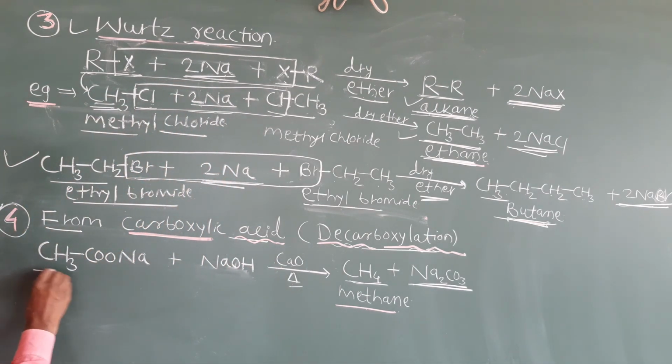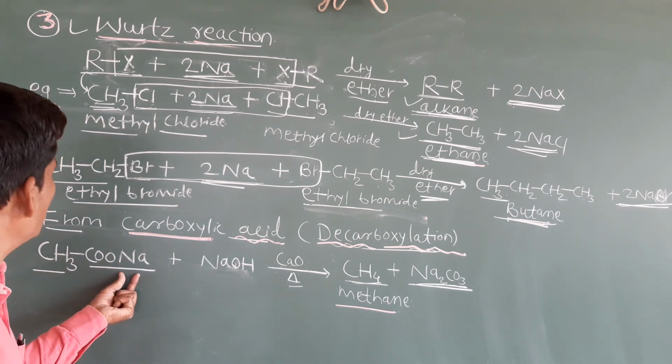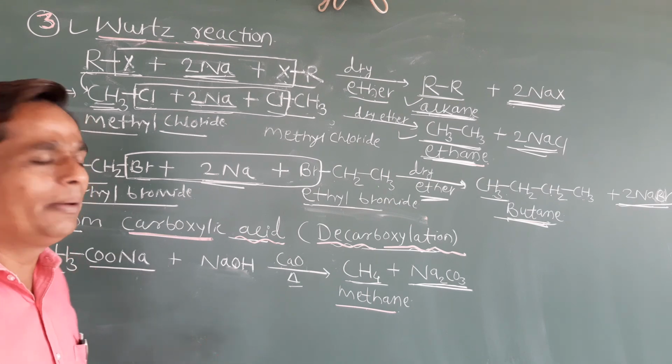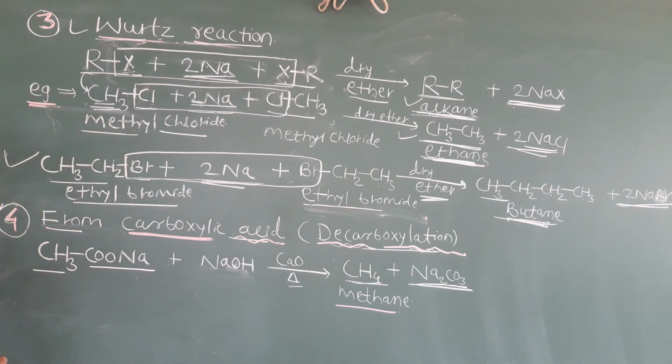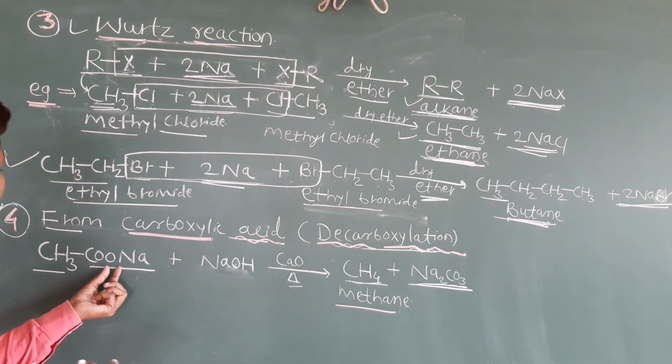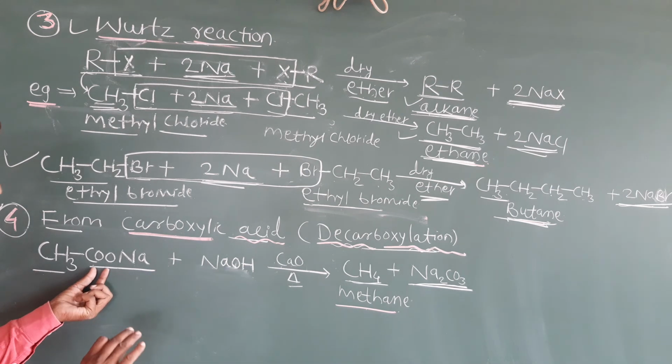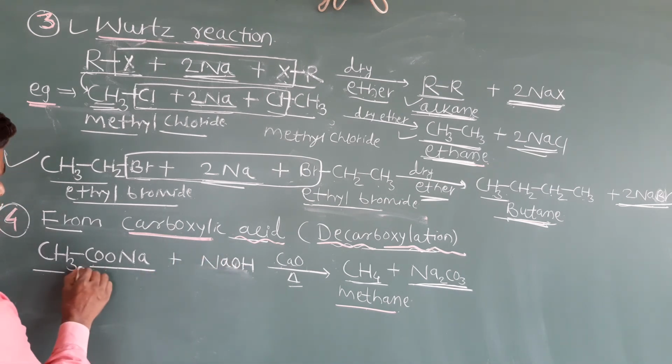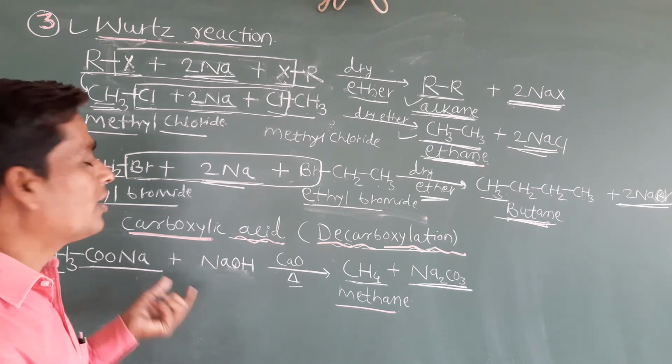So here I am using CH3COONa. So what is the name of this compound? CH3COONa is nothing but sodium acetate. Okay, so this is a sodium acetate, CH3COONa. This is actually salt of carboxylic acid. Okay, so actually this is the acetic acid. When it reacts with NaOH, water molecule will be removed, we will get this compound. Okay, remember, students, this is a salt of carboxylic acid.